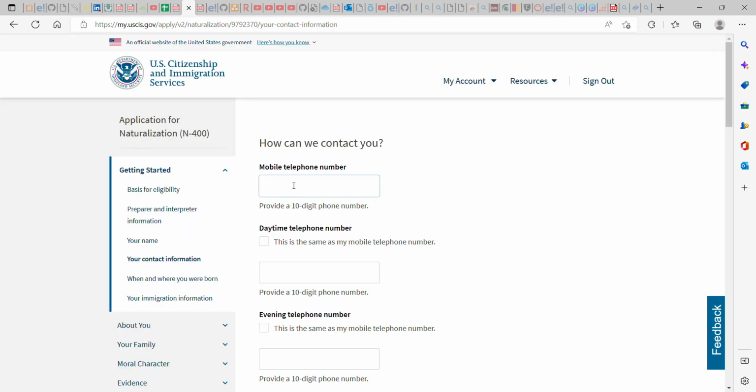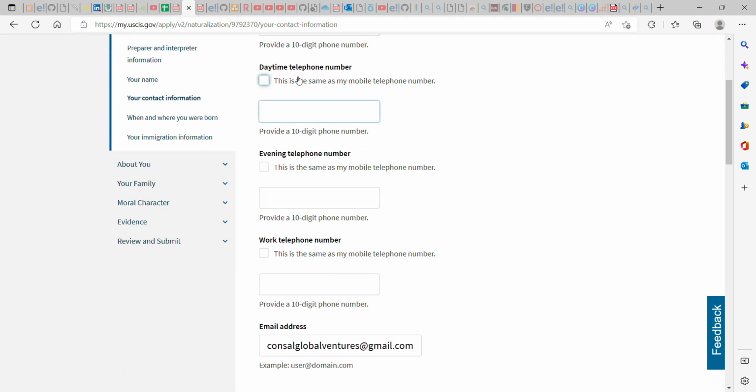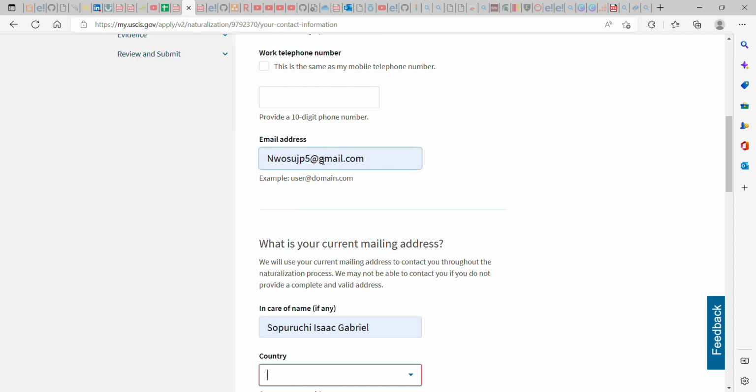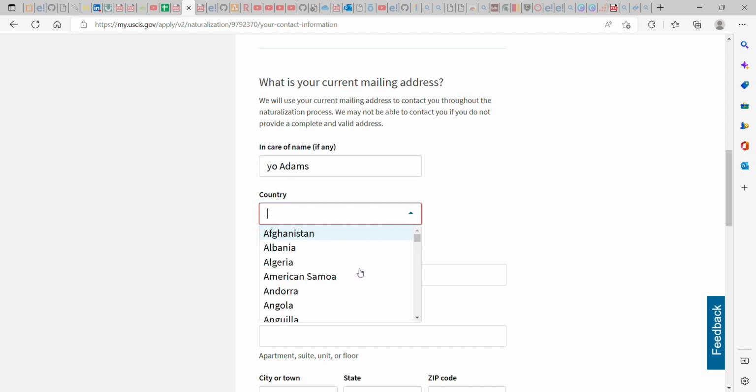They are asking for your telephone number. You can just write anything for your telephone, and I don't bother going with this. They're asking for email, then your current mailing address, the country that they're going to mail your information to. Definitely it is United States.